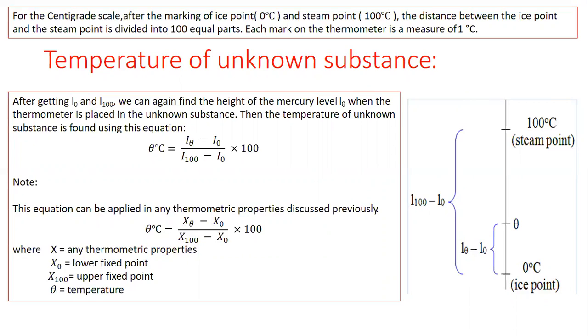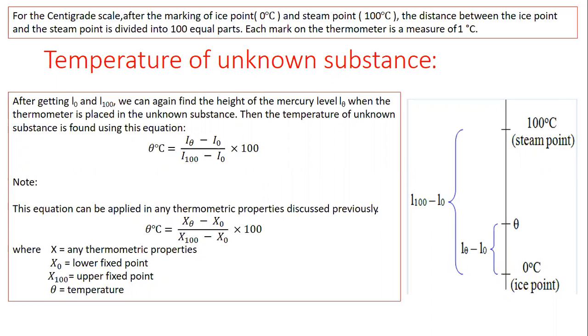Now we discuss temperatures of unknown substances. Beta, there is a scale clearly visible to all of you on the right hand side of the screen. On the scale, the ice point is marked at the bottom and the steam point is marked at the top. The mercury level at 0 degree centigrade, or at ice point, is known as L0, and the mercury level at steam point, or 100 degree centigrade, is L100.